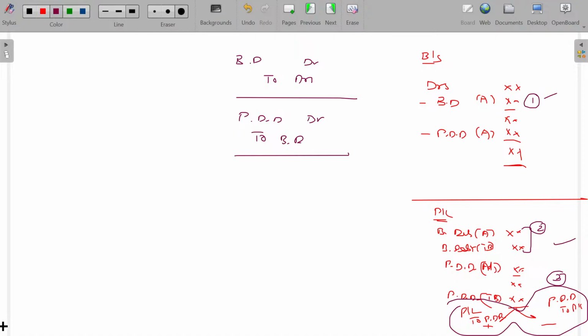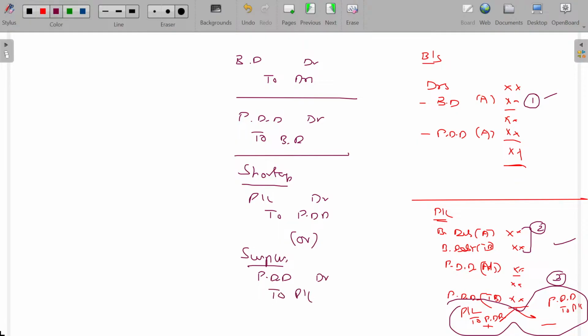And later on, find out the balance is sufficient enough or not. If there is a shortage, debit to P&L account, P&L account debit to PDD. Or if there is surplus, one of these two entries will come. Surplus excess no more required is transferred to the P&L account back. Clear?